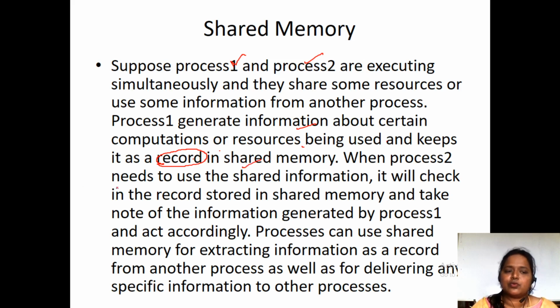When process 2 needs to use the shared information, it first checks the record in the shared memory, takes note of the information generated by the process and acts accordingly. So a process can use shared memory for extracting information as a record from another process. This is how the shared memory concept works.